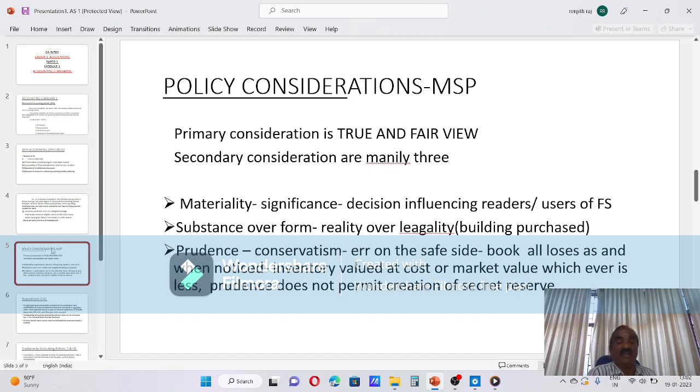If an organization purchases land and building and pays the full amount, and the owner of the building has handed over the key and everything to you before March, say 25th March, the building has been transferred, you have paid the entire amount, and the key has been handed over.